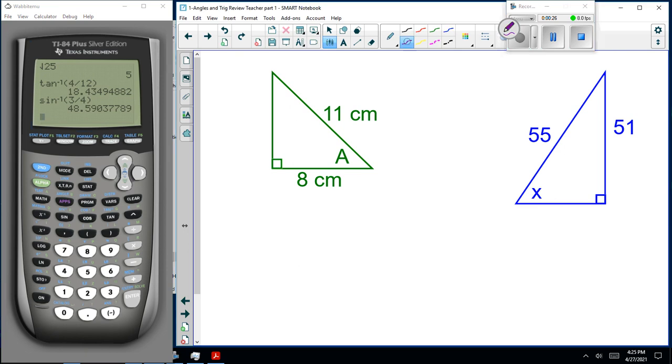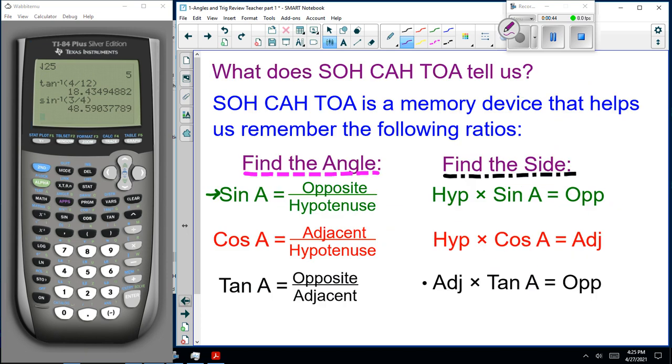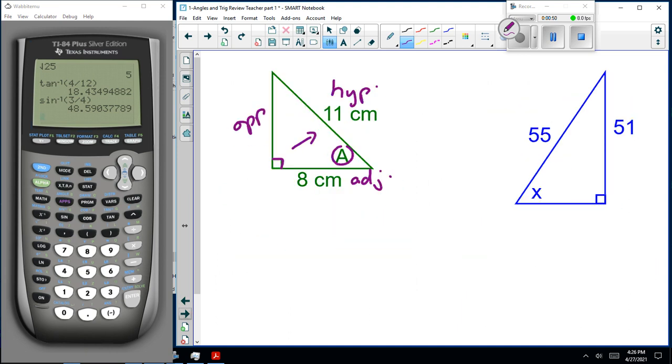So for this green one, notice that's our right angle there, so this is our hypotenuse. The angle is here, opposite that is this side, and this is the adjacent. So hypotenuse and adjacent, what trig ratio are we dealing with? Now, I can't remember either. Adjacent and hypotenuse, that's cos of A. Okay, so this is cos of A. I'm going to leave it there. I'll let you figure it out.